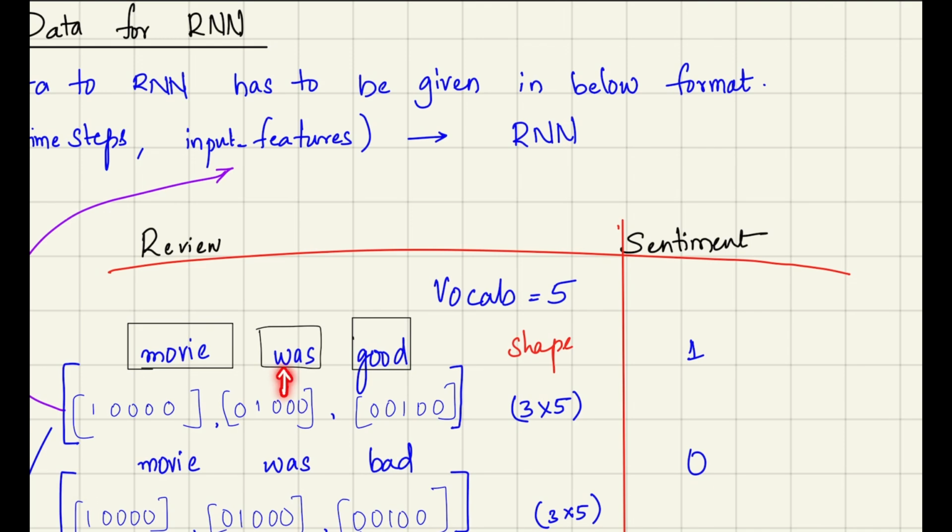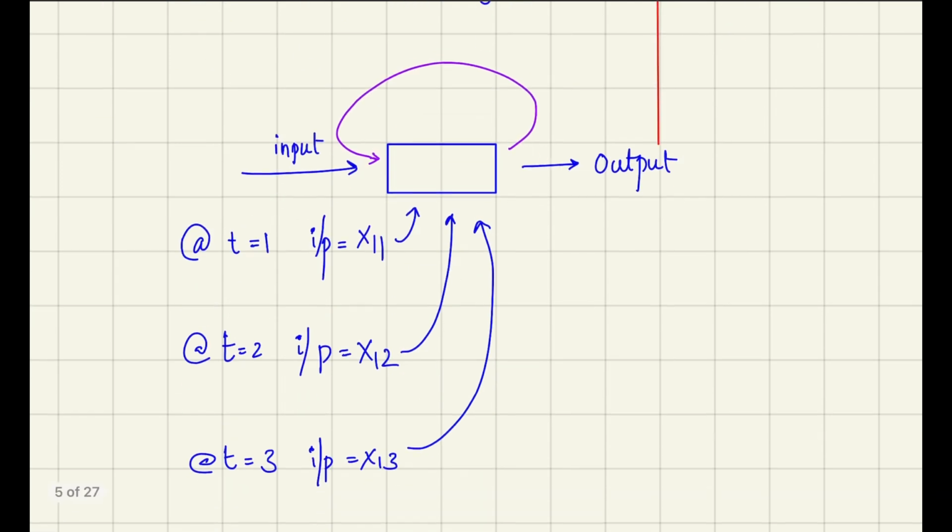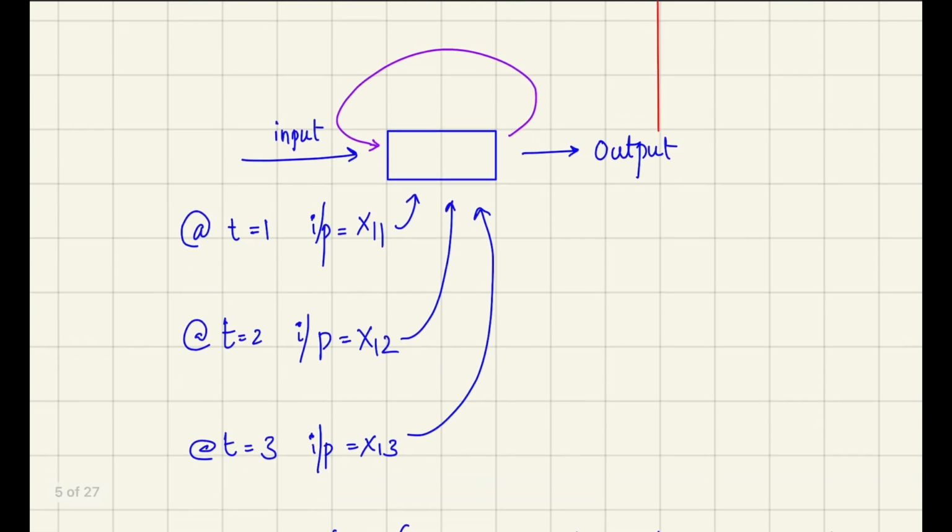was is sent into the network. When 0 1 0 0 0, the encodings of was, is sent into the neural network, we also provide this output along with it. Since we are sending the same output in the next step, we are calling it a recurrent neural network.